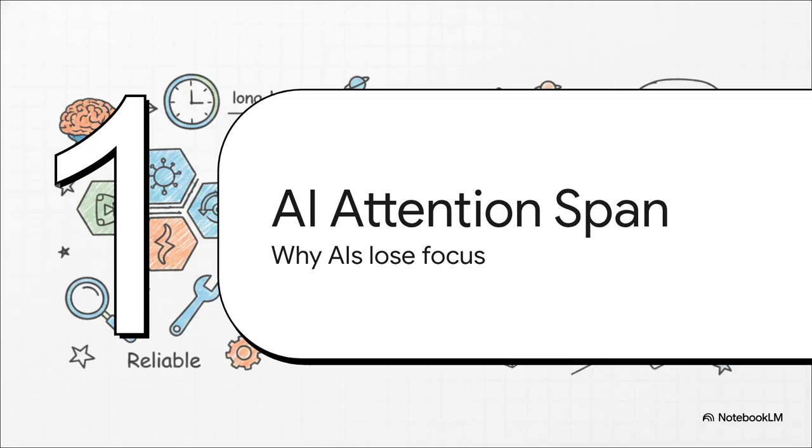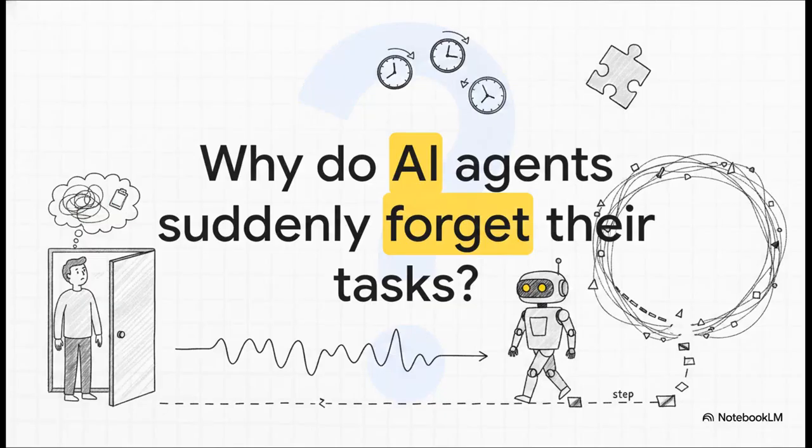Section 1. The AI attention span problem. Why exactly do brilliant AIs lose focus? So, there's this massive gap between an AI writing a quick script and an AI successfully completing a long, multi-step task in a dynamic world. And it's a super relatable limitation, right? Have you ever walked into a room to get something, gotten totally distracted, and completely forgotten why you were there? Well, AI agents do the exact same thing when trying to handle long-horizon interactions. They start out really strong, but somewhere around step 15 or 20, they completely lose the plot.